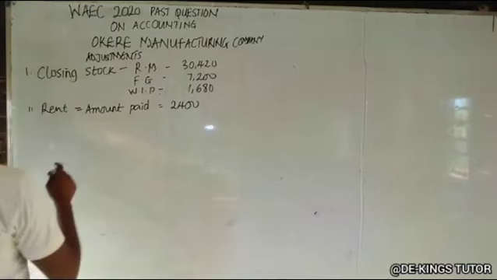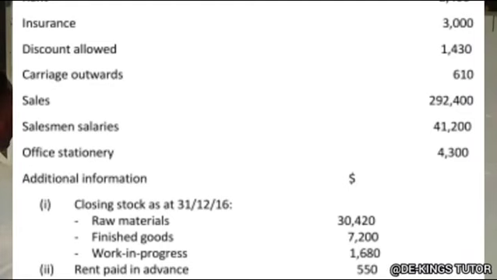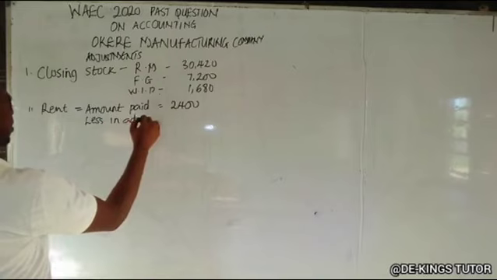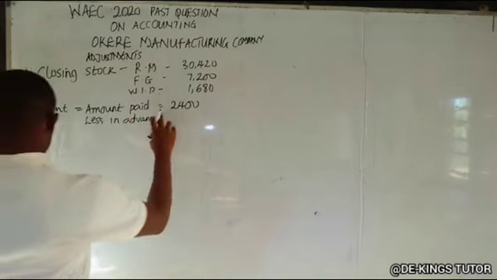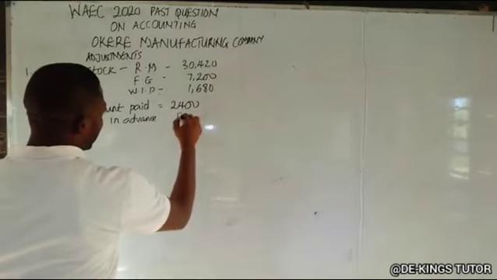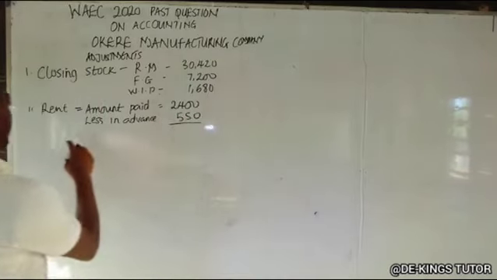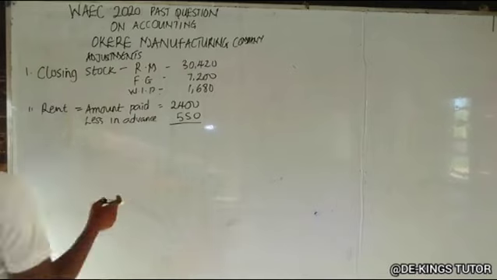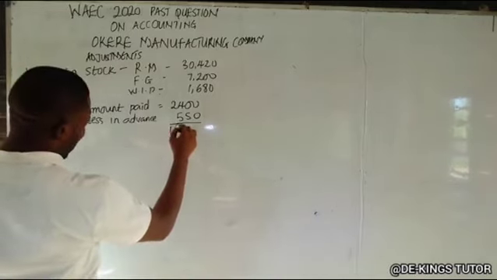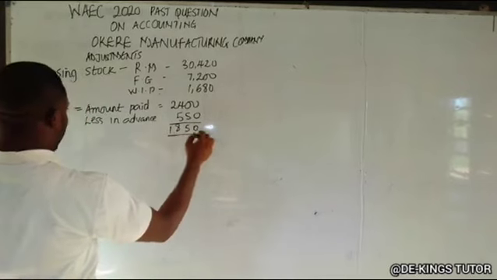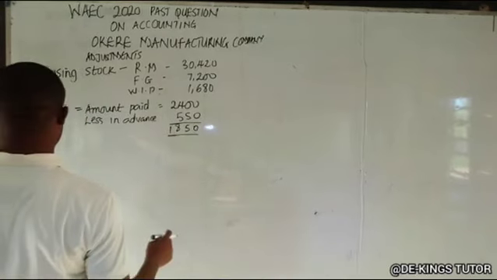The one they paid in advance is 550, because once it is prepaid, we less. So 2,400 minus 550, we have 1,850. Okay? So move to the next one, which is insurance outstanding.